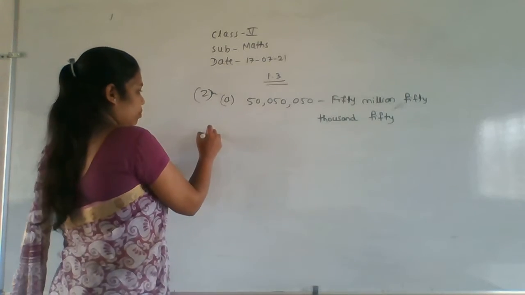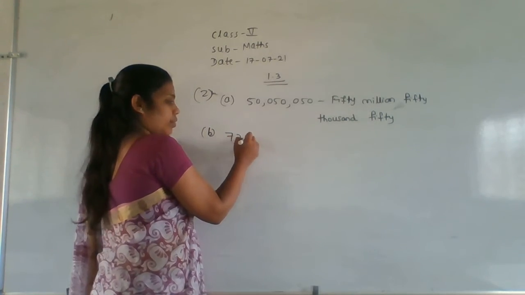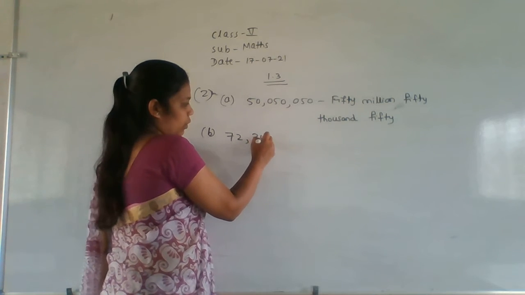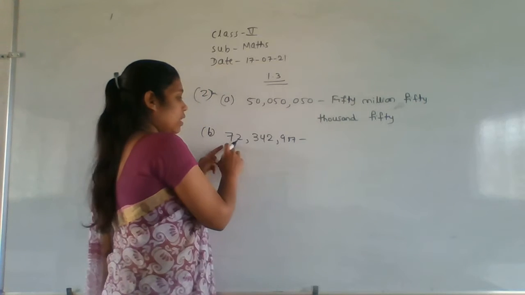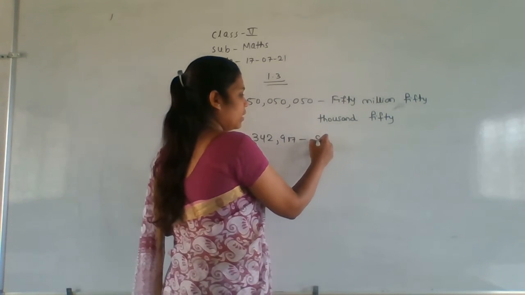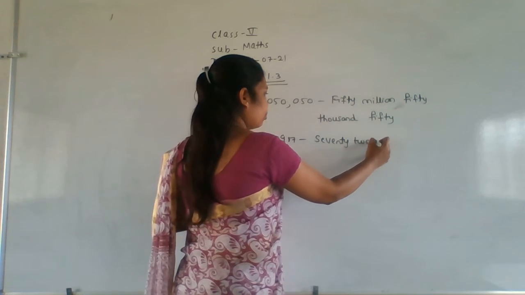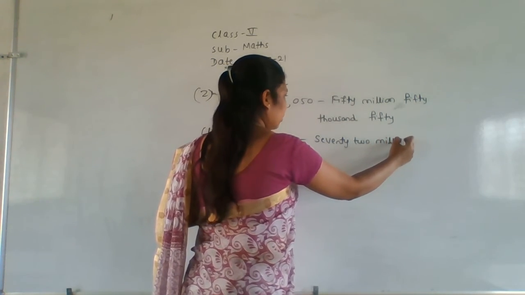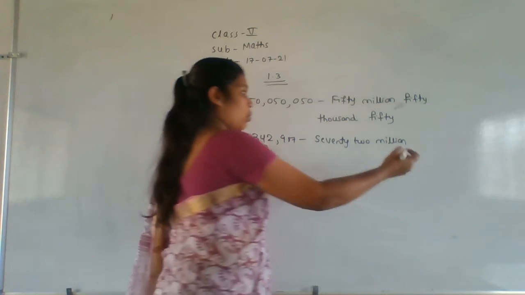Okay. And what is the next one here? The next one is 72,342,987. Okay. First write 72 million. Next 342,000.